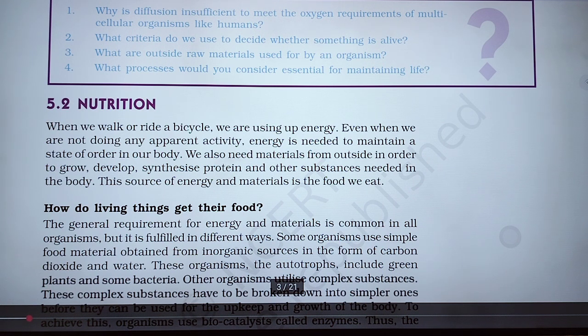Because even if we are not doing any activity, it is not possible that our blood flow stops or our heartbeat stops. So this cannot happen, and for this, energy is still used.